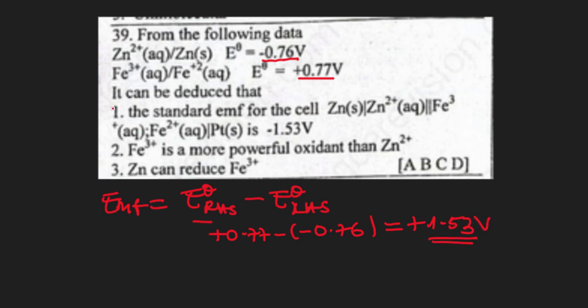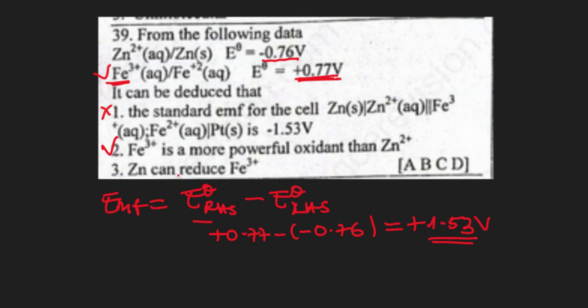So here the sign is positive, which means statement 1 is false. 2. Iron 3 is a more powerful oxidant than zinc 2. Now an oxidant is a species that becomes reduced in a reaction, and the half cell from which the powerful oxidant will be chosen is the half cell with the highest electric potential value. So we look at the iron half cell. A species which becomes reduced in a reaction is an oxidant. Therefore, iron 3 becomes reduced to iron 2. So iron 3 is an oxidant, which makes 2 correct.